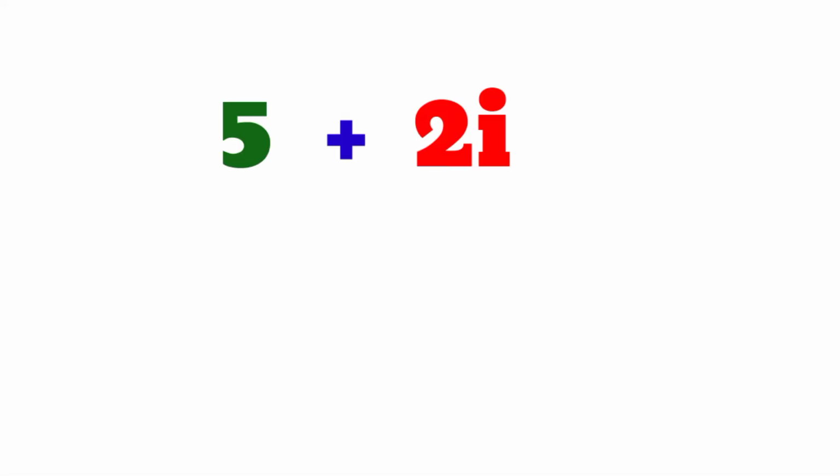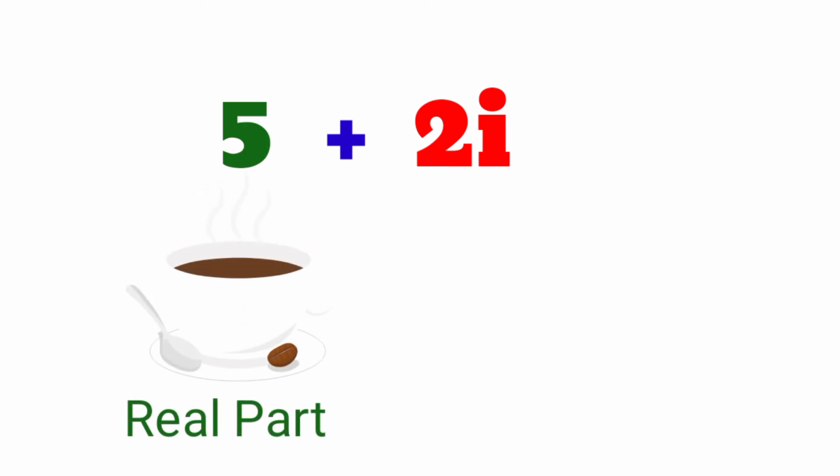For example, we have 5 plus 2i. 5 plus 2i is a complex number. So the real part of the complex number is 5 and the imaginary part of the complex number is 2.